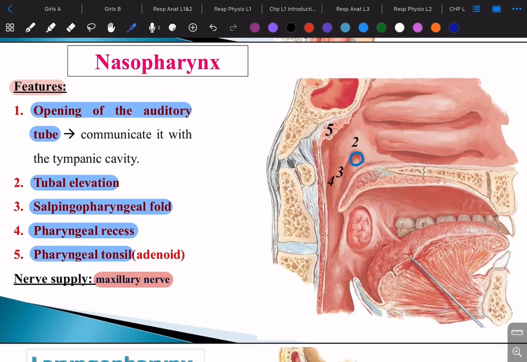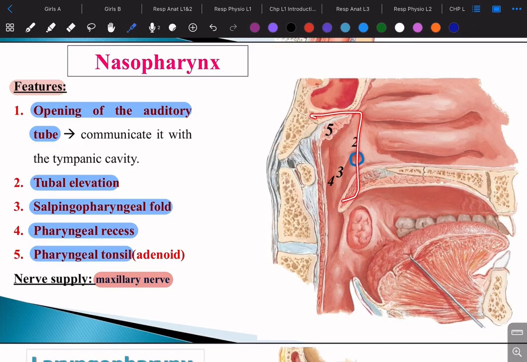Then we have the tubal elevation. As we can see here, these are the tubal elevations. They're like going up, like small hills. That's why they're known as tubal elevations. Then we have the salpingopharyngeal folds, okay, which is here number 3. It's like a fold. Then we have the pharyngeal recess and the pharyngeal tonsils. The pharyngeal tonsils are on the roof of the nasopharyngeal cavity, or of the nasopharyngeal area.